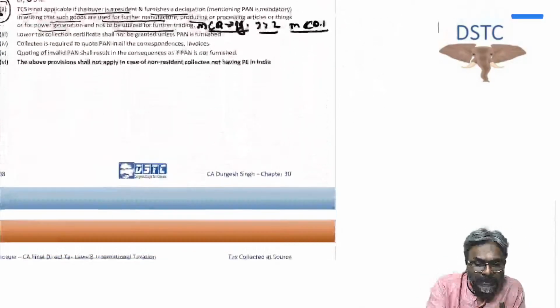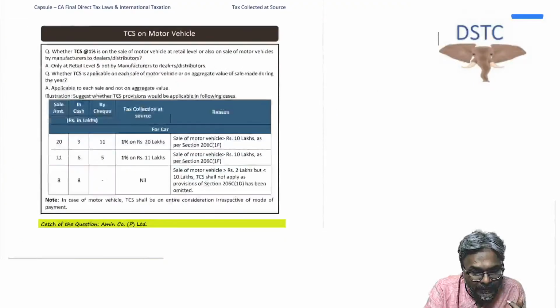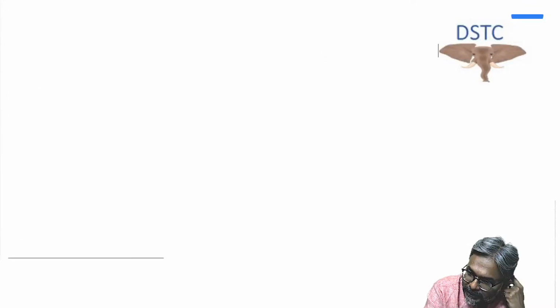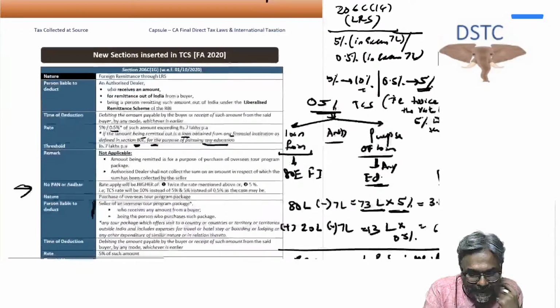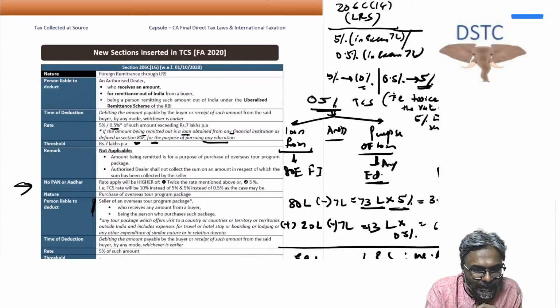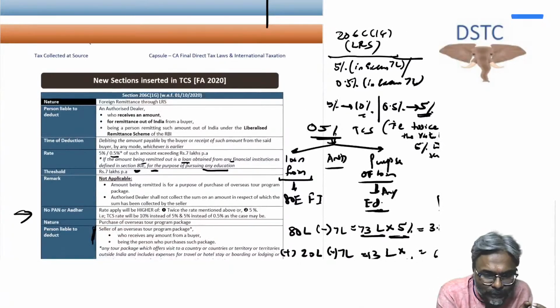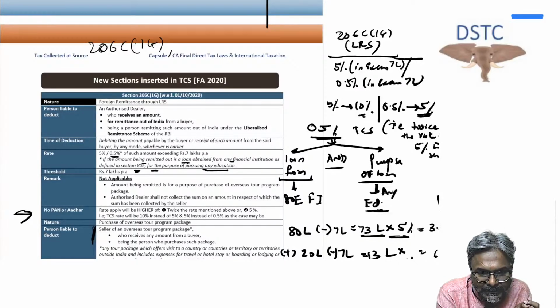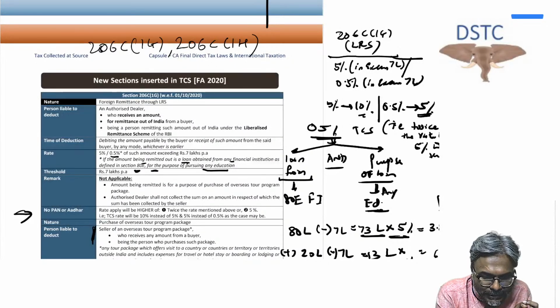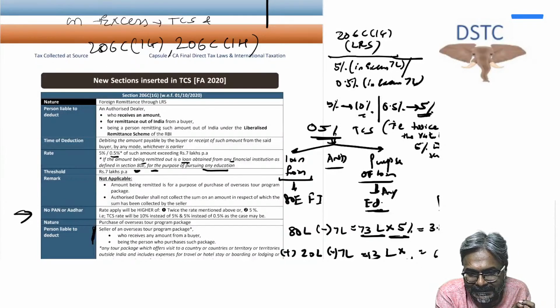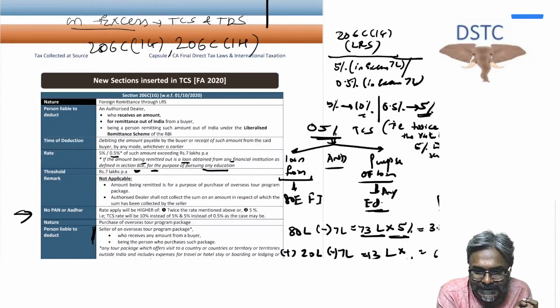Which are those sections, students? As you all are aware, the few sections that we are talking about here are section 206C(1G) and 206C(1H), excess on excess. TCS and TDS, I'll write like this, students. On excess, TCS and TDS.